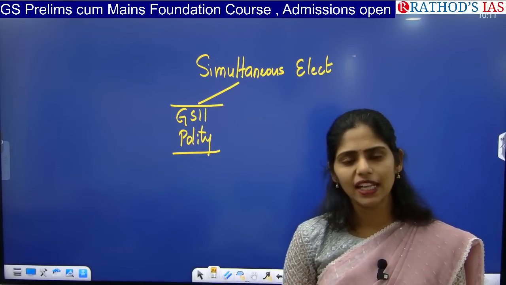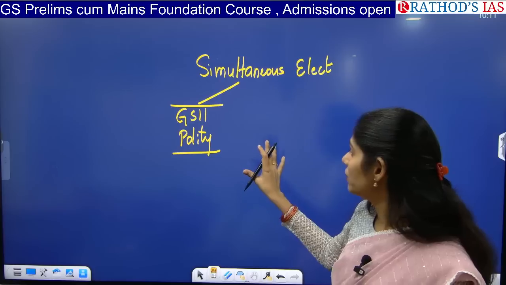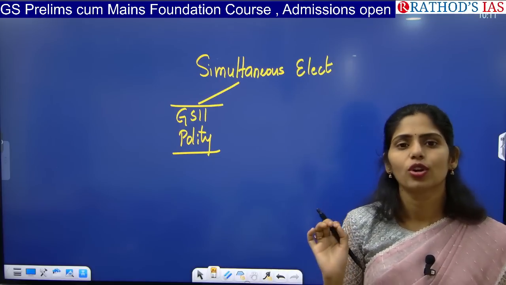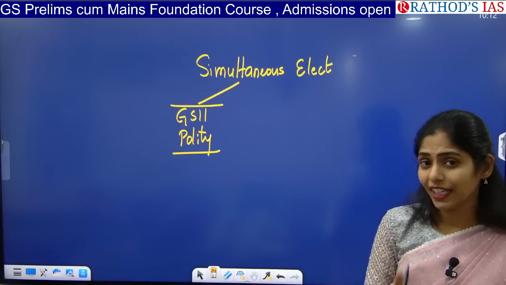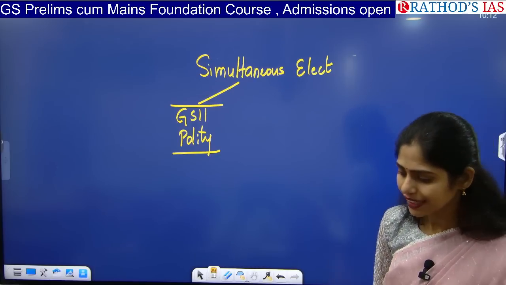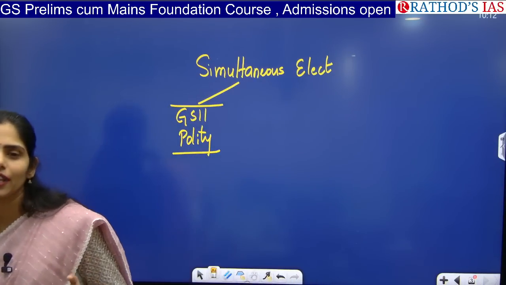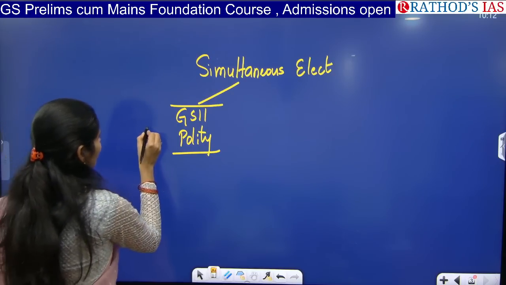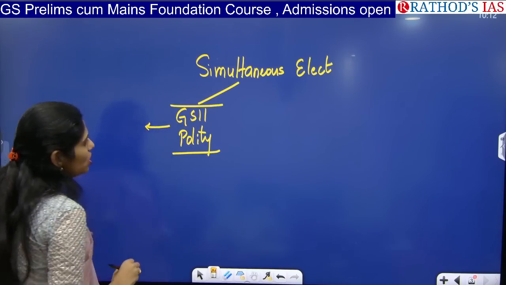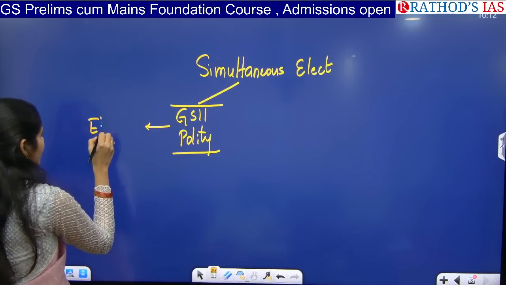In Lakshmikant, after the topics of constitutional bodies and non-constitutional bodies, you have the topic of elections, electoral reforms, political parties, and the Representation of the People Acts of 1950 and 1951. That topic is very important. All these chapters are very important from your mains point of view. So simultaneous elections is part of the chapter called elections.